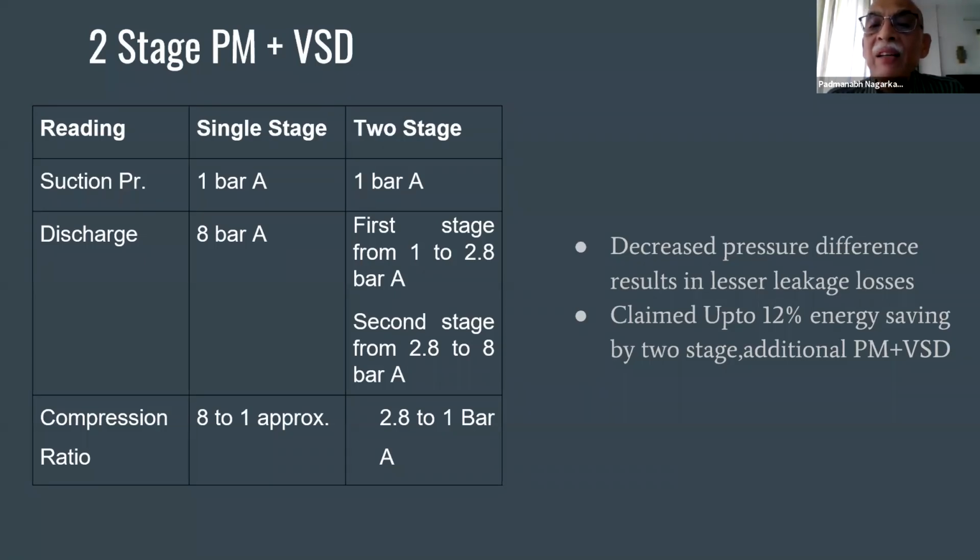Now, decreased pressure results in lesser leakages. Up to 12% saving is claimed by the manufacturer for two stage. Additionally, you are saving because of the permanent magnet and VSD. So my suggestion is that you should try this compressor. There are more suppliers than users, so you can also demand a 1 month trial. If your demands are low, you can immediately come to know what the saving is.